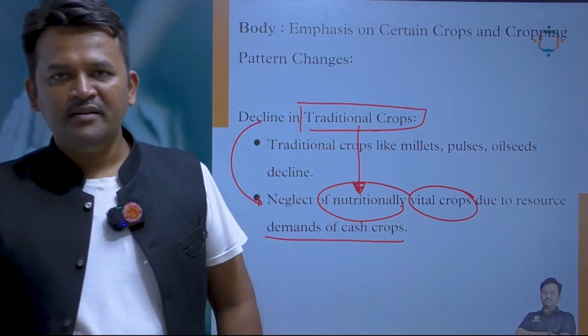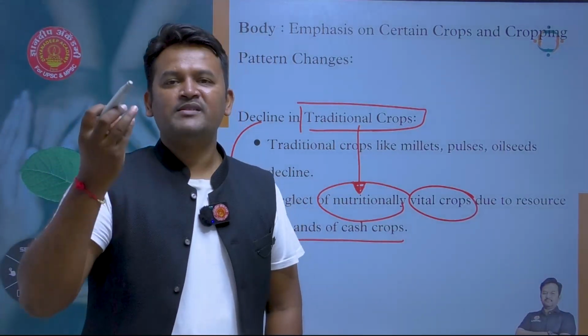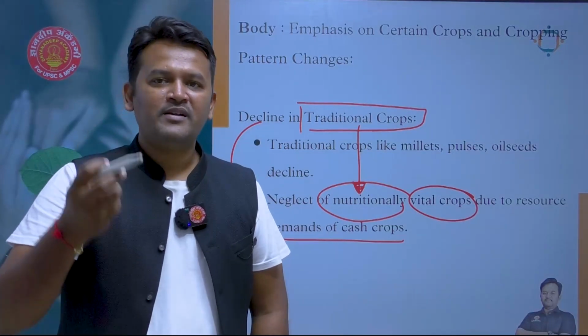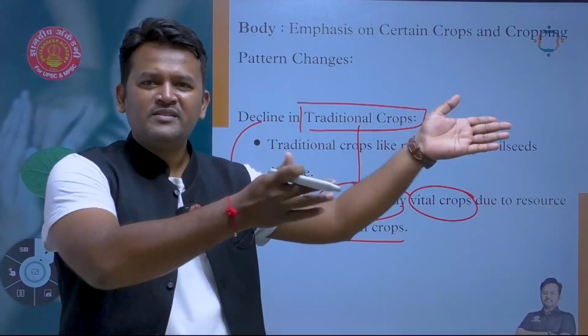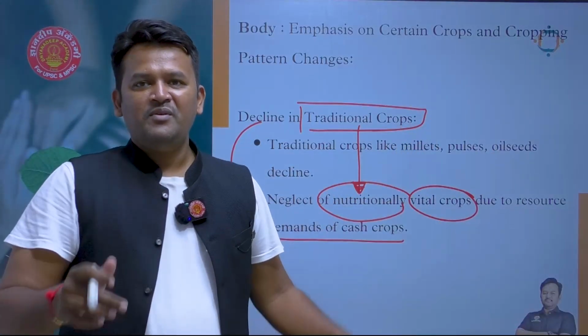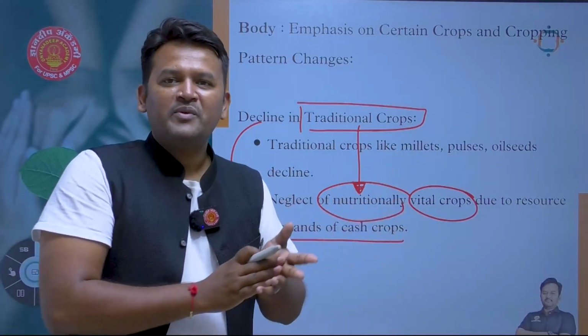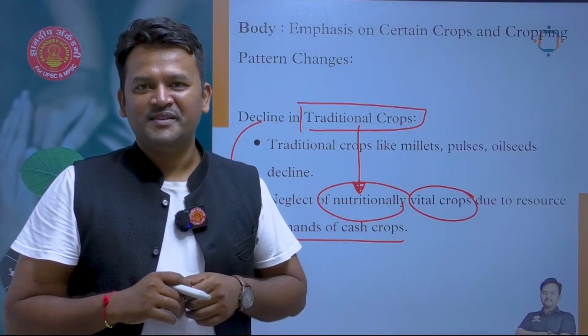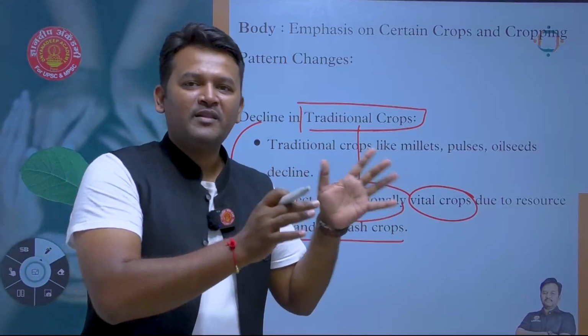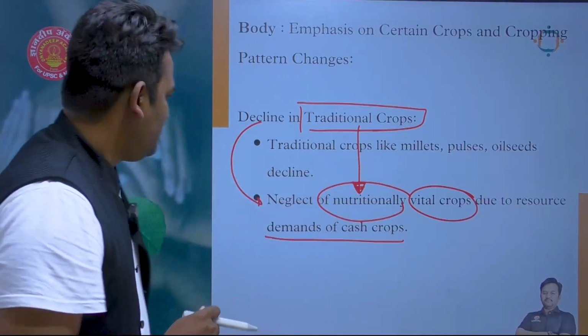They are nutritionally vital. They provide us with fibers, minerals, let's say proteins. But we are shifting towards sugarcane. Sugarcane will only provide glucose, but our body is not solely dependent upon glucose, right? Try to understand from a health perspective here, right?